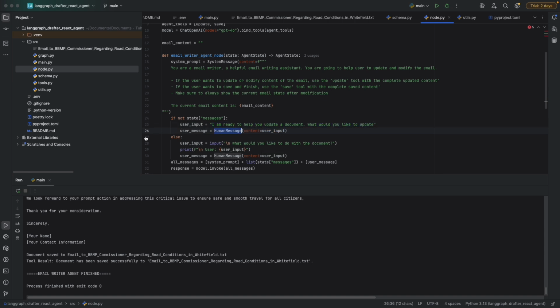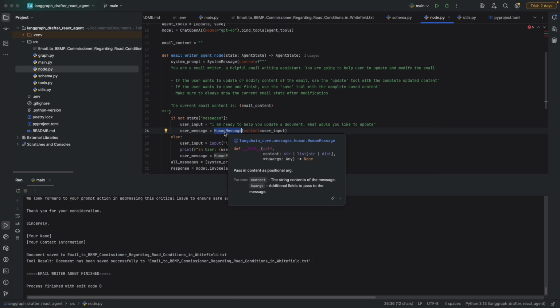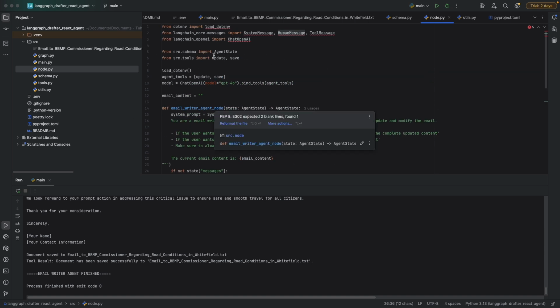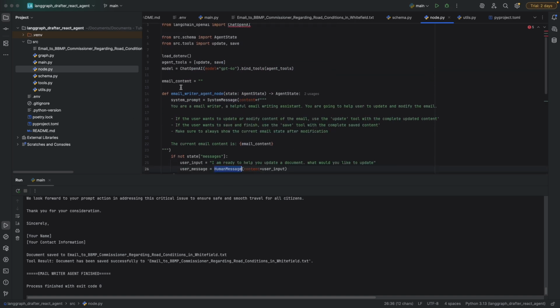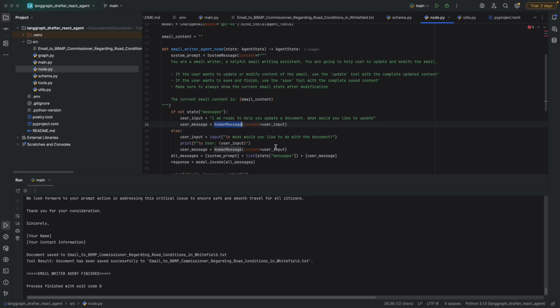So this human message is inherited from the base message, and if you go back, it is also part of the LangChain code library. Now if it is not a state message, then what it is asking is what would you like to do with this document. Now it is again creating a human message, taking the user input,